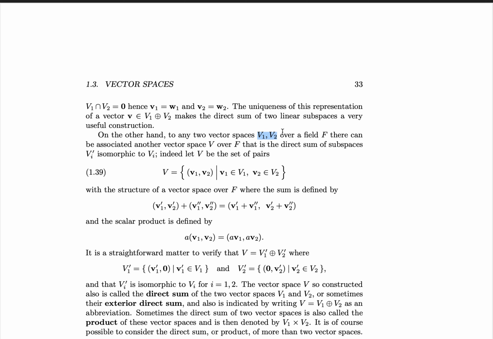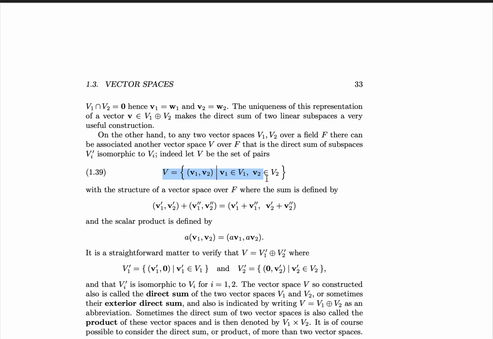For instance, V1 can be the set of all vectors of length 3 over the field, while V2 could be the set of all polynomials of degree 3 or less over the field. And these are two completely different full-blown vector spaces, and we can construct V by taking an element from V1, a string of three scalars, and then have v2 be a polynomial, which you can identify uniquely by its coefficients.